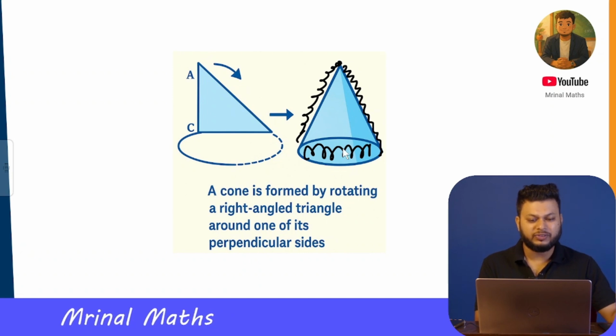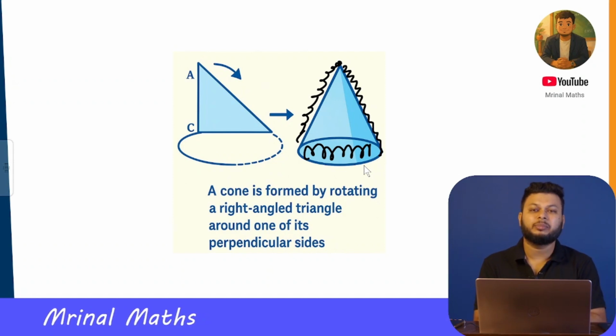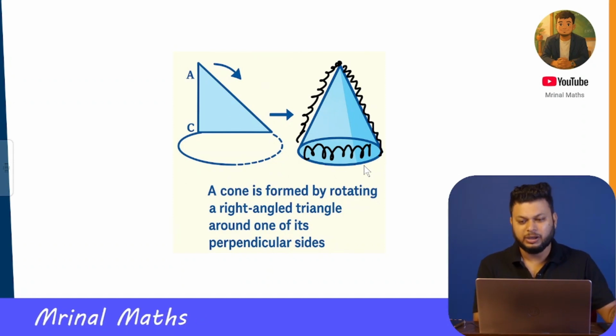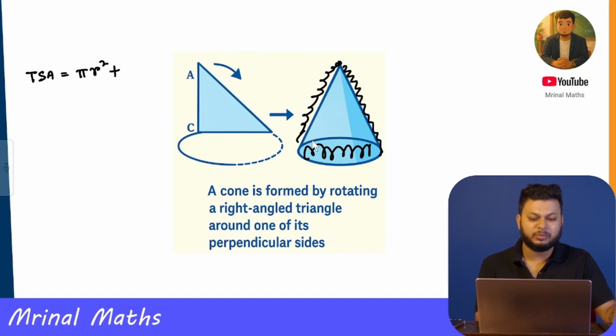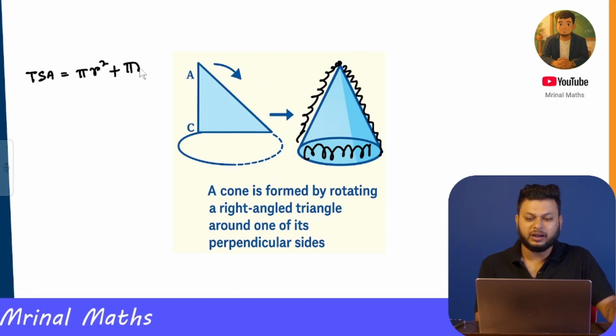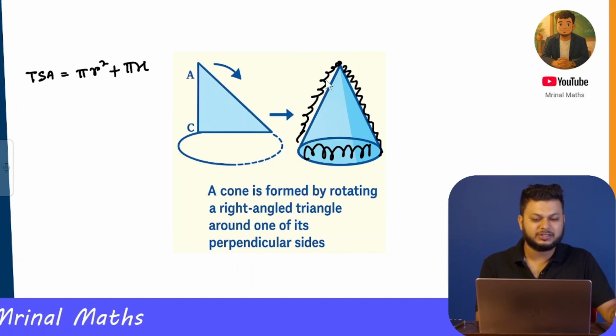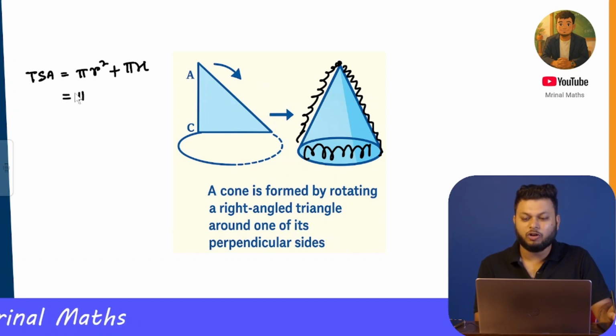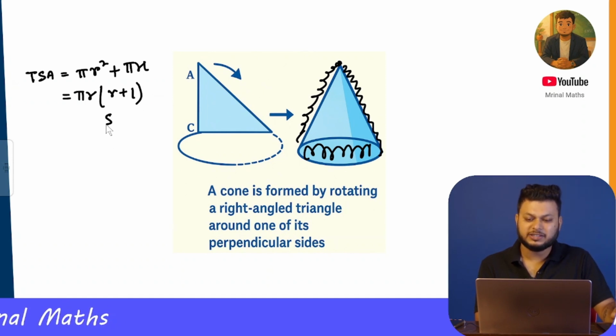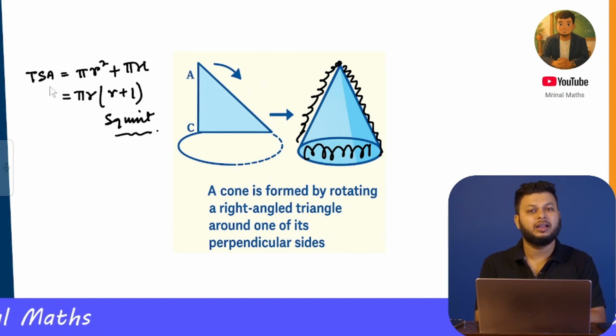So here you have a slant side, you have a circular base as well. We come across two very important formulas. One is the total surface area of a cone, written as pi r square, which is nothing but the base area, plus pi rl, which is the curved surface area of this particular cone. If you take pi r common, you have pi r times (r plus l), and the unit is square unit. This is the formula for the total surface area of a cone.